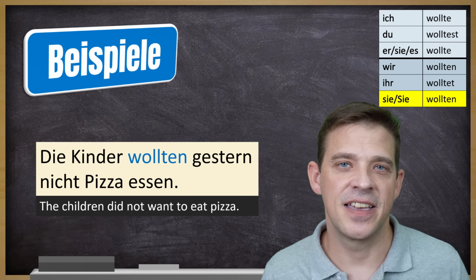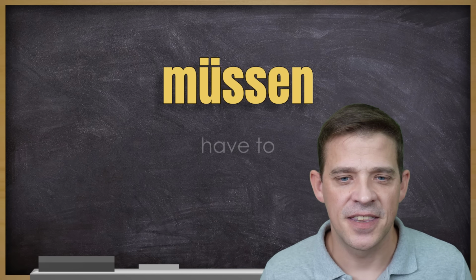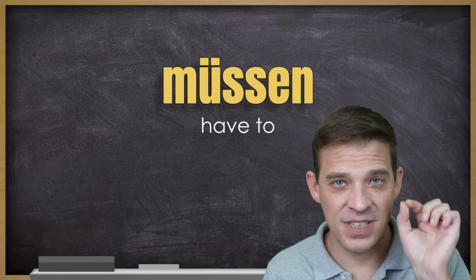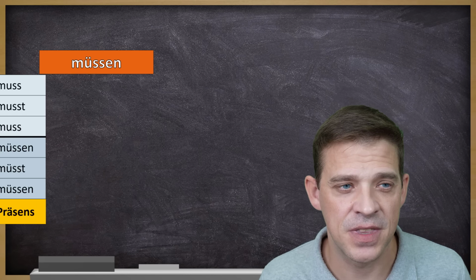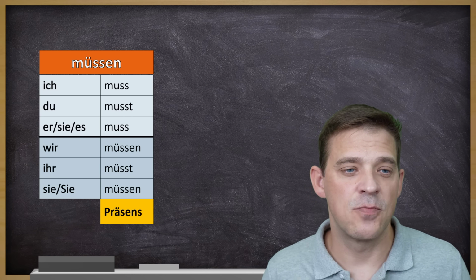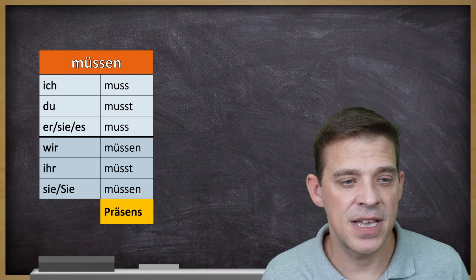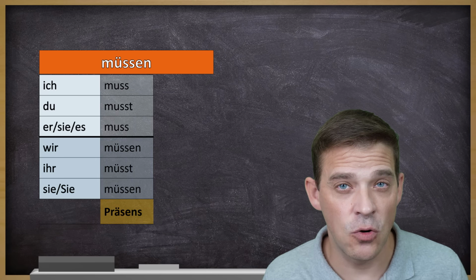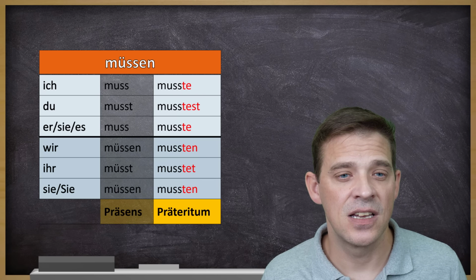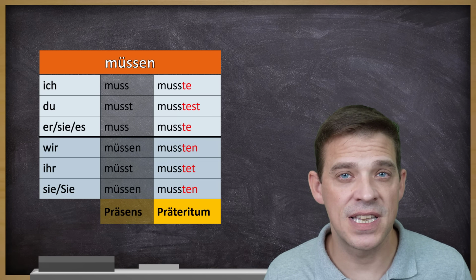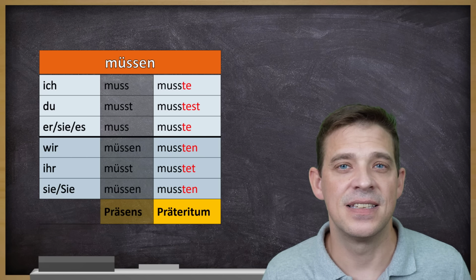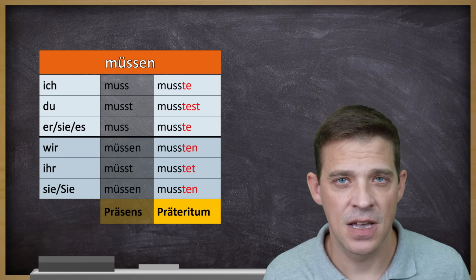Das nächste Verb ist müssen, have to. Not must is important, it's have to, you have to do something. Müssen im Präsens, ich muss, du musst, sie muss, unregelmäßig, und dann regelmäßig, wir müssen, ihr müsst, sie müssen. Präteritum, ich musste, du musstest, sie es musste, wir mussten, ihr musstet, sie mussten.